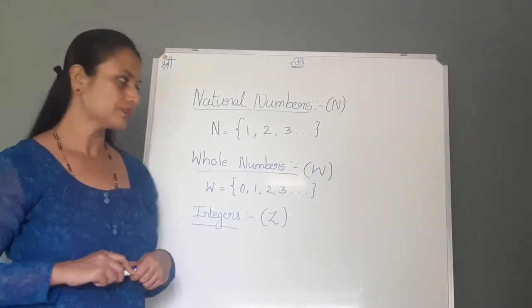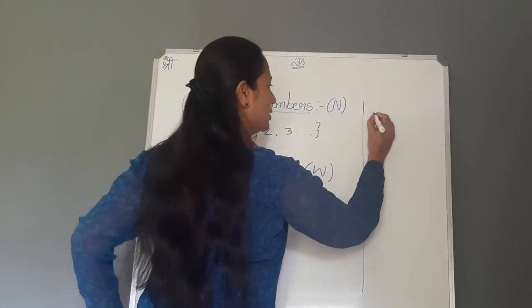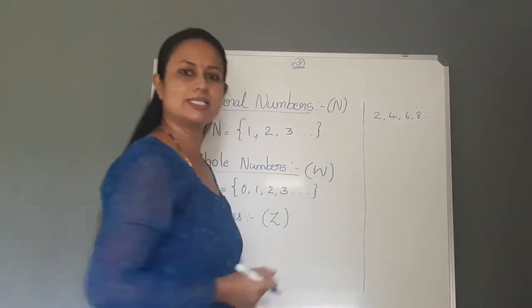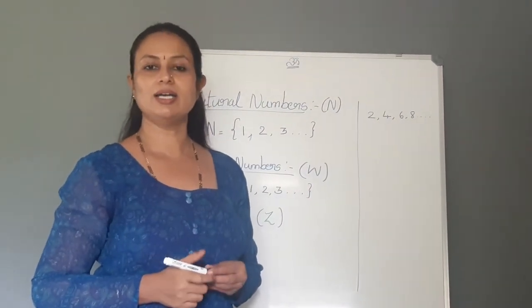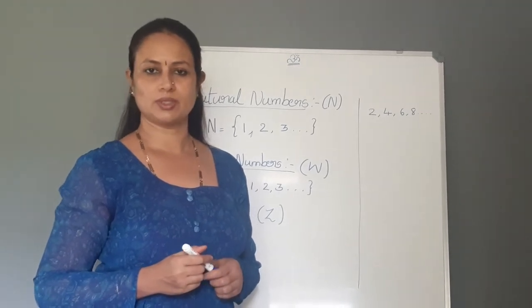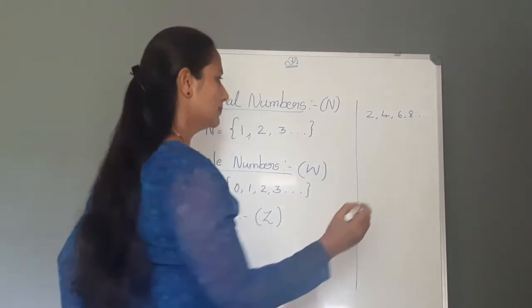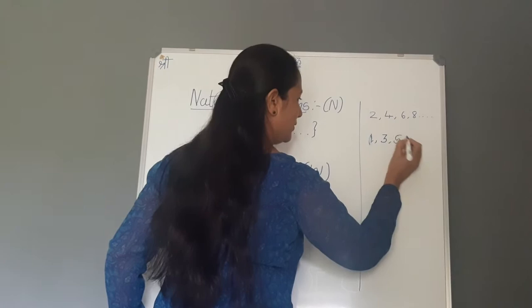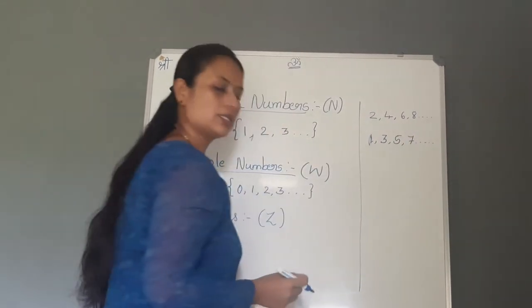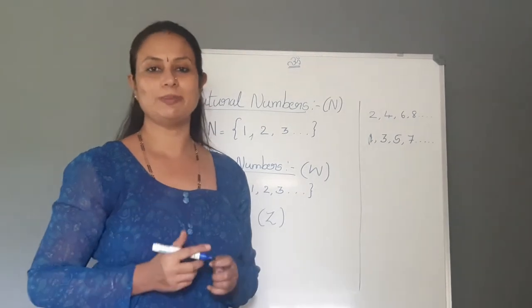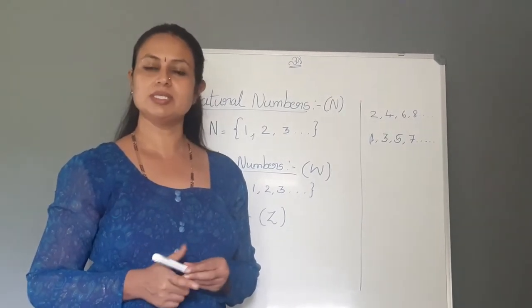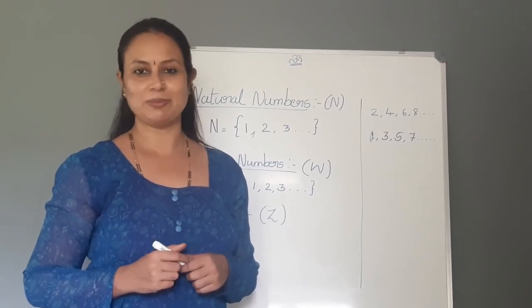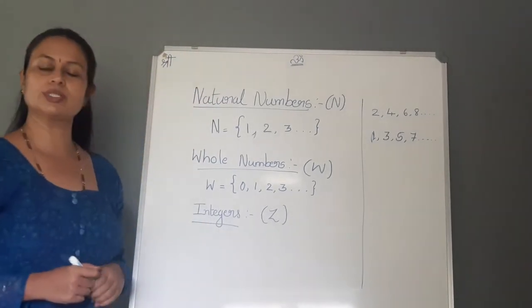What are even numbers? The numbers like 2, 4, 6, 8. All these are called even numbers because they are divisible by 2. What are odd numbers? 1, 3, 5, 7. That means odd numbers are not divisible by 2. Even numbers are the numbers which are divisible by 2 and odd numbers are the numbers which are not divisible by 2. Now we'll come back to this.